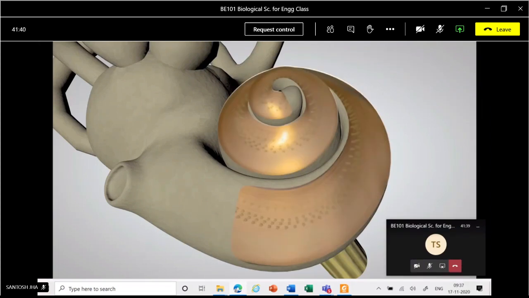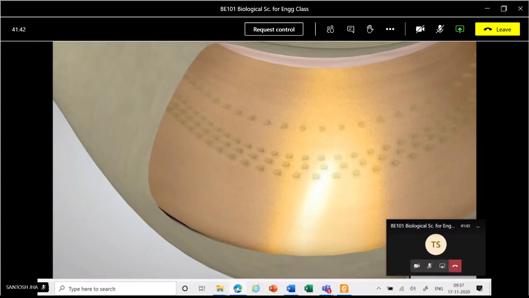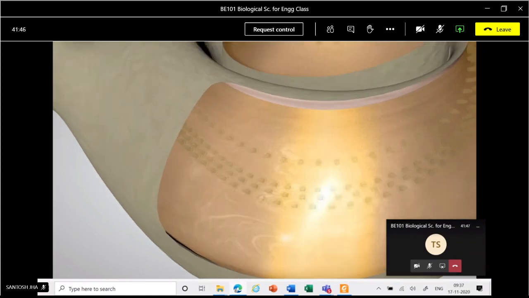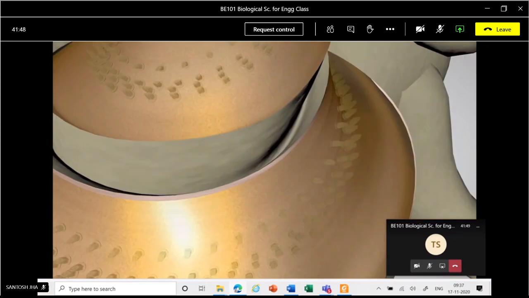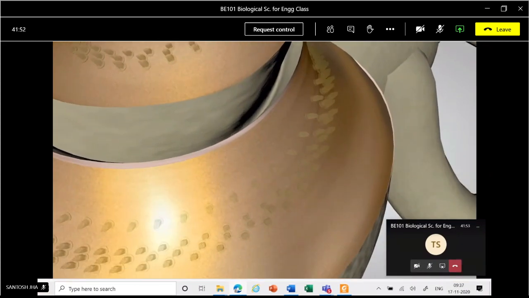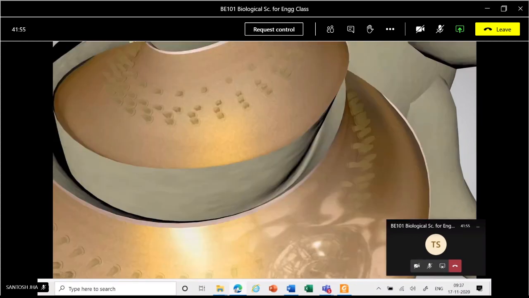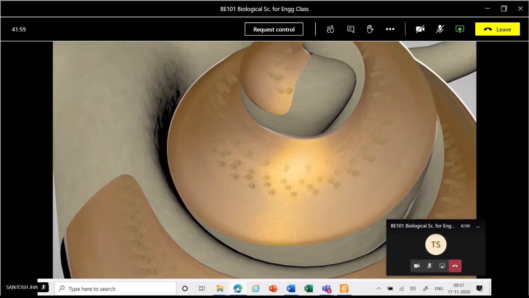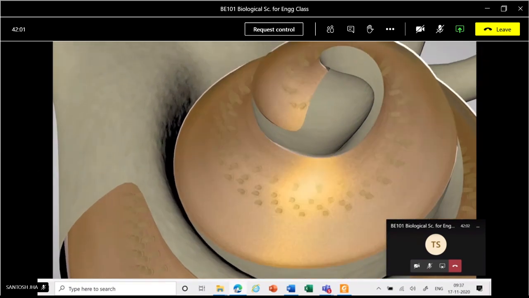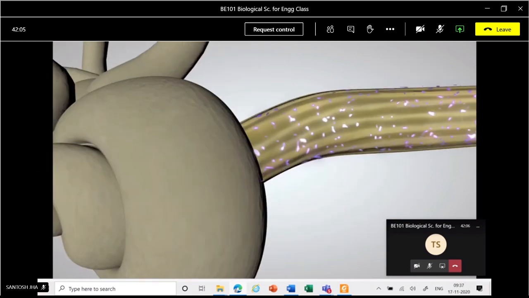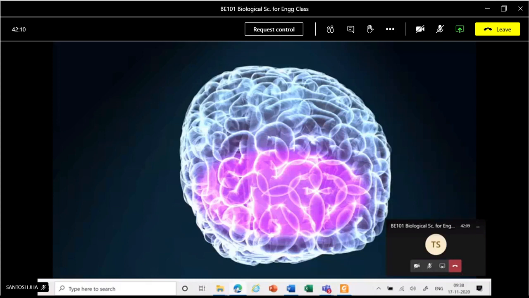The hair cells at the base of the cochlea detect higher-pitched sounds, such as a piccolo or flute. The hair cells toward the top of the spiral detect progressively lower-pitched sounds, such as a trumpet or trombone. At the very top or apex of the spiral, the hair cells detect the lowest pitched sounds, such as a tuba. The auditory nerve carries the electrical signal to the brain, which interprets the messages as sounds that we recognize and understand.